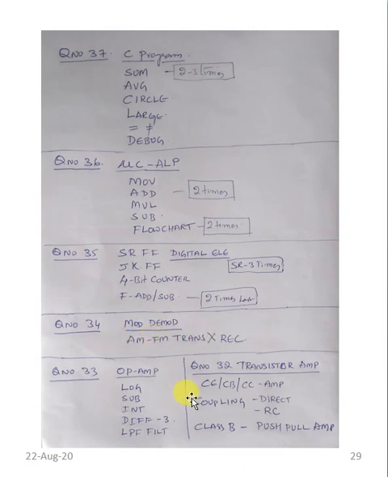And question number 32 is CE, CB, CC comparison, working and circuit diagram, and input output signals, coupling, direct coupling, RC coupling. And then class B push pull amplifier, this is nothing but inductor coupling. So like this you need to prepare.